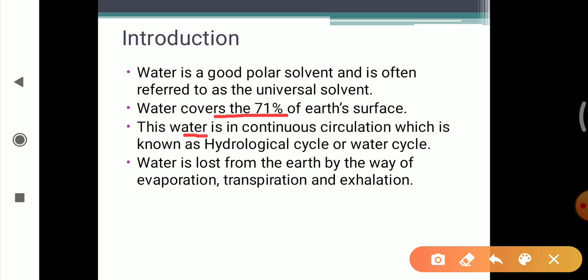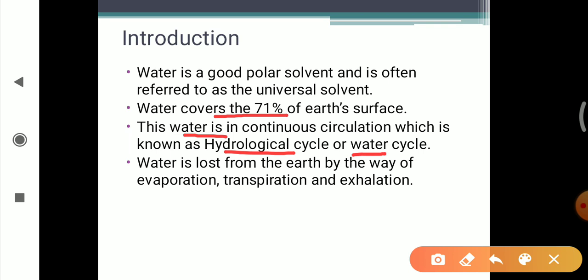This water is in continuous circulation, which is known as the hydrological cycle or water cycle. There is continuous circulation of water above and below the earth's surface. That is known as the hydrological cycle, or we can say the water cycle.